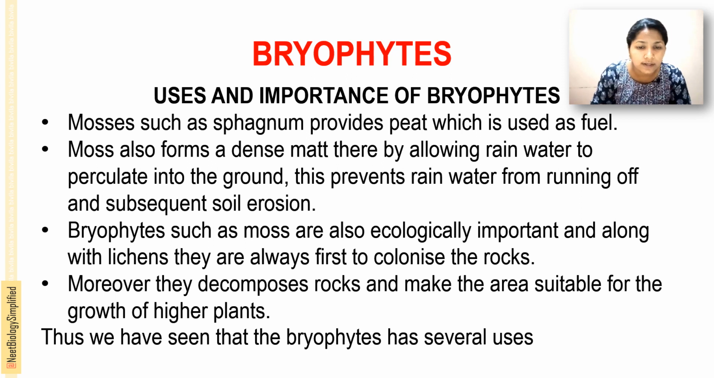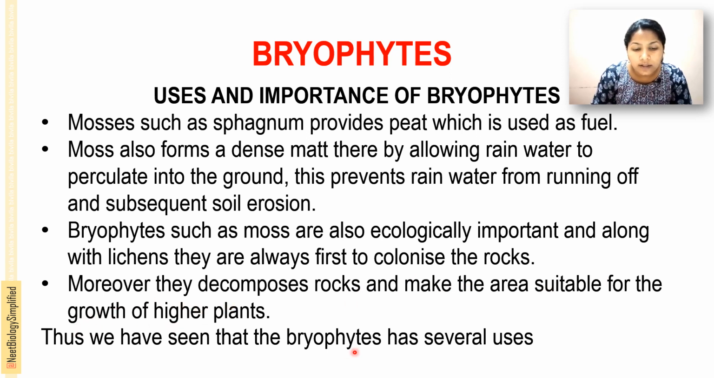Next are the uses and importance of bryophytes. Mosses such as sphagnum provide peat, which is used as a fuel. Moss also forms a dense mat, thereby allowing rainwater to percolate into the ground, and this prevents rainwater from running off and subsequently prevents soil erosion. Bryophytes such as mosses are also ecologically important, and along with lichens, they are always first to colonize rocks. Moreover, they decompose rocks and make the area suitable for growth of higher plants.